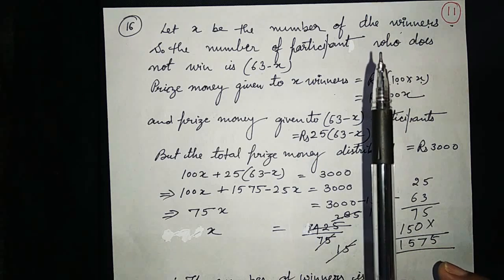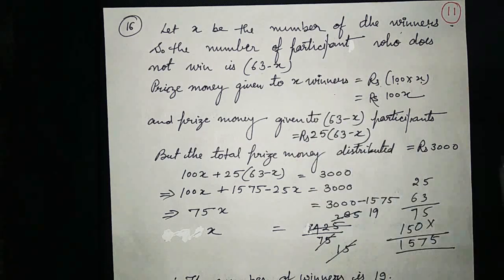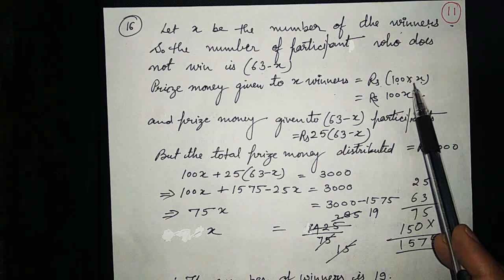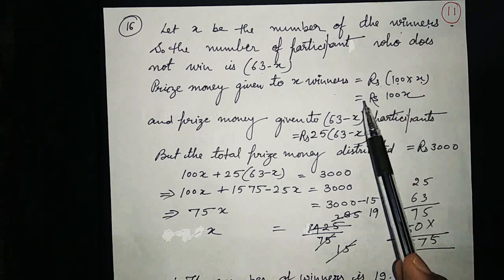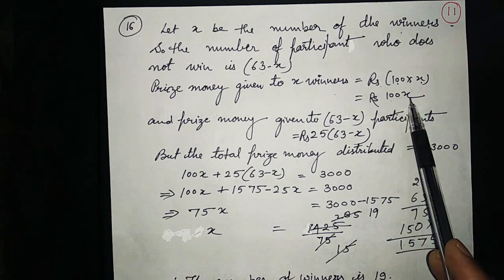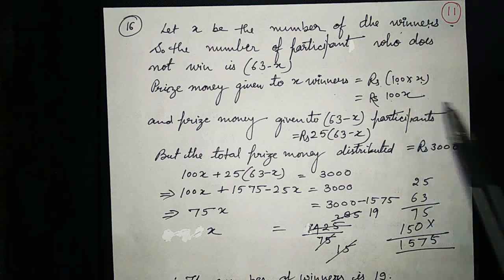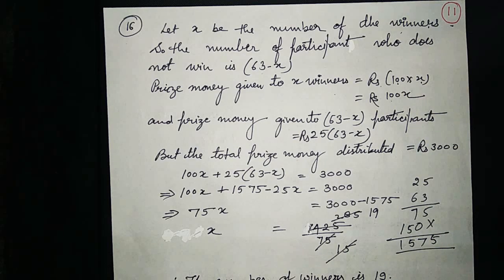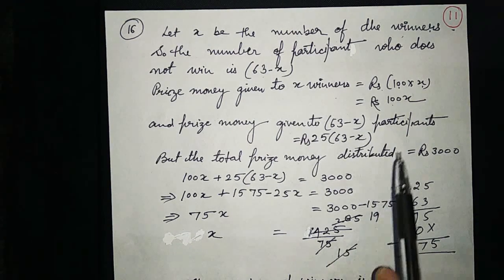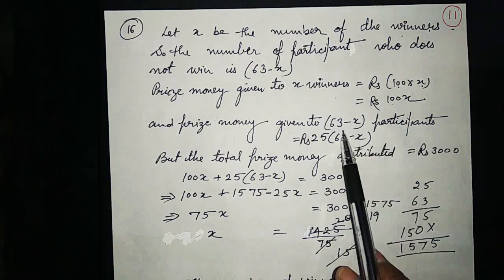So rupees 100 into x is equal to rupees 100x. After this, the prize money given to 63 minus x participants. 63 minus x participants means what?